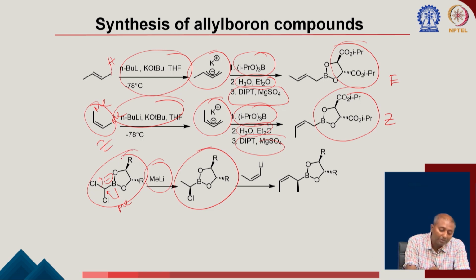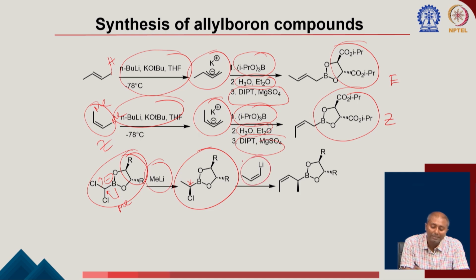And now as you have this chiral center here, I am going to come back and talk about this Matteson homologation reaction, how this chirality is getting controlled. I am going to talk about all of this, but once you get to this alpha chloro species,